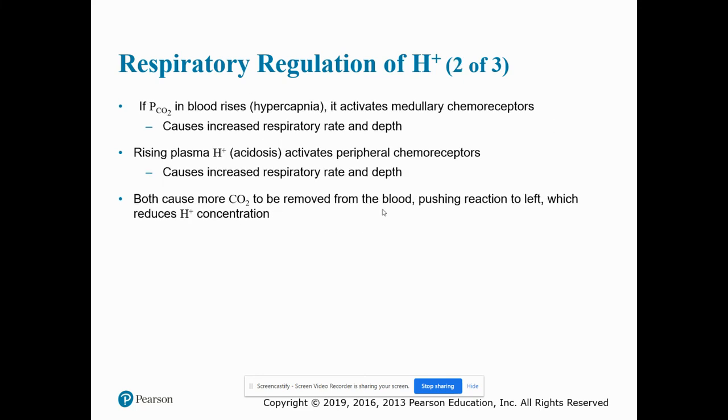If PCO2 in the blood rises, hypercapnia, it's going to activate medullary chemoreceptors, which is going to cause an increased respiratory rate and depth. A rising plasma hydrogen ion concentration, acidosis, is going to activate peripheral chemoreceptors. This will also cause an increase in respiratory rate and depth. Both cause more CO2 to be removed from the blood, which is going to push the reaction to the left, which is going to reduce hydrogen ion concentration.